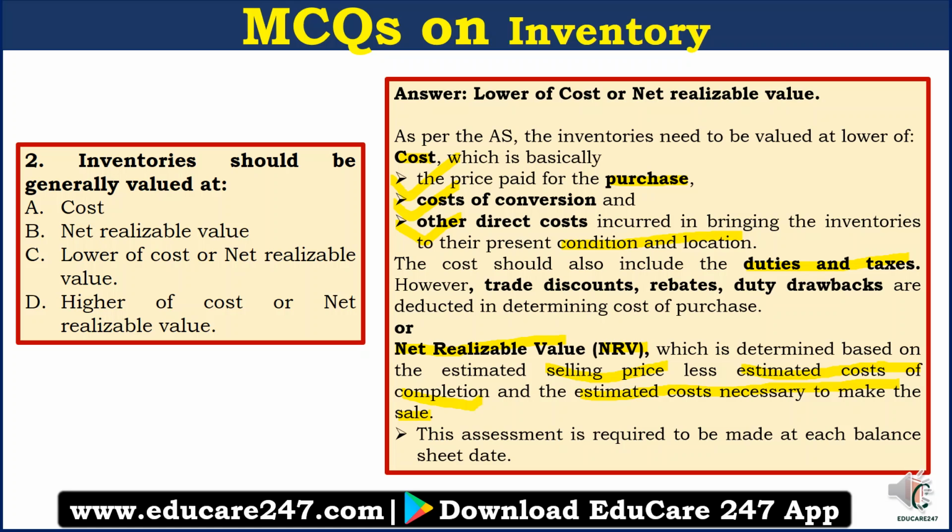The assessment of NRV is required to be made at each balance sheet date. Then we compare the cost and net realizable value, and whichever is lower, the inventory is valued at that value. Hence your answer is lower of cost or net realizable value.